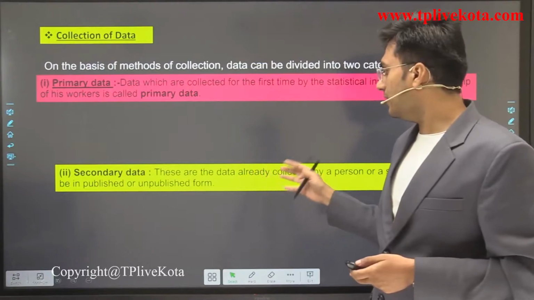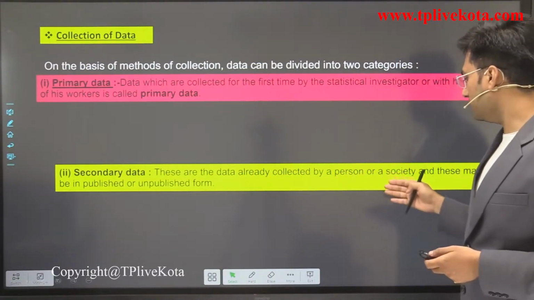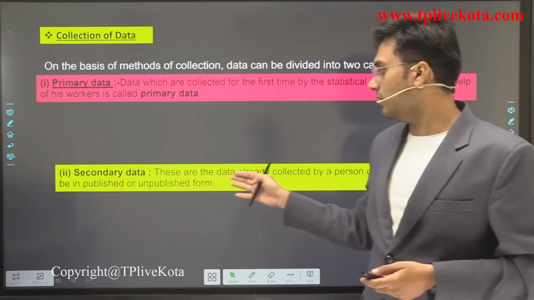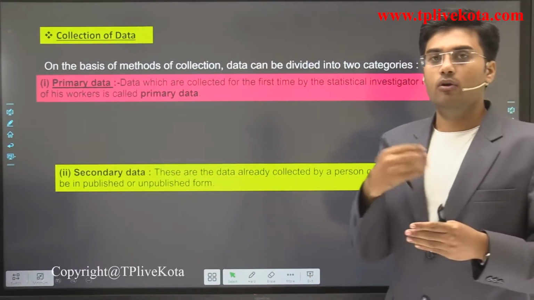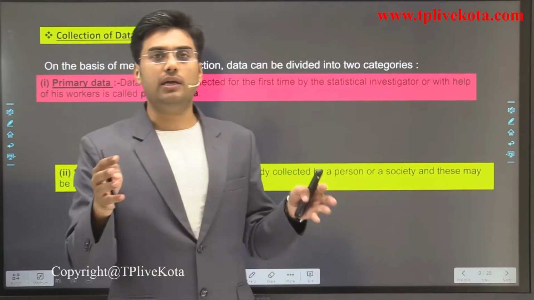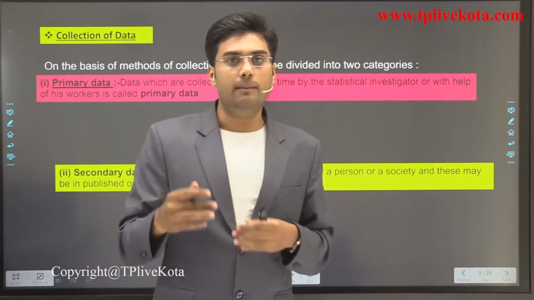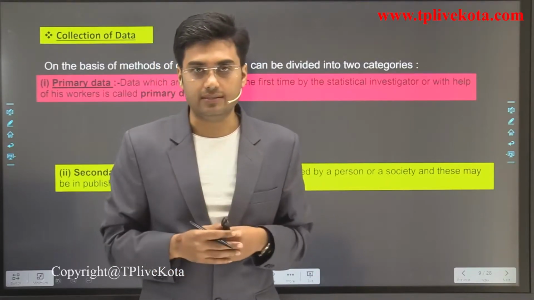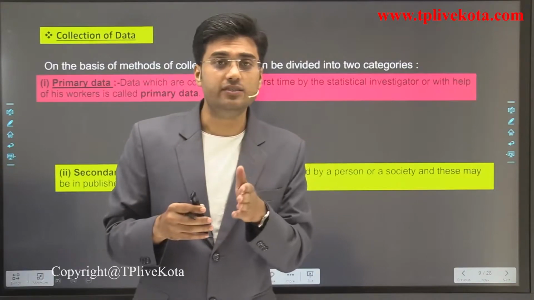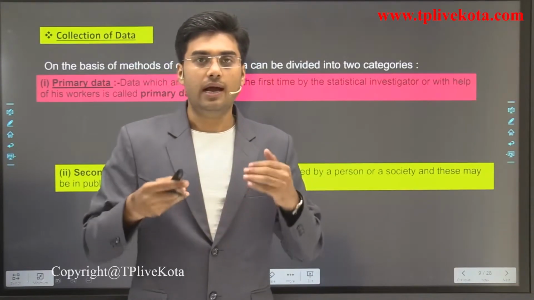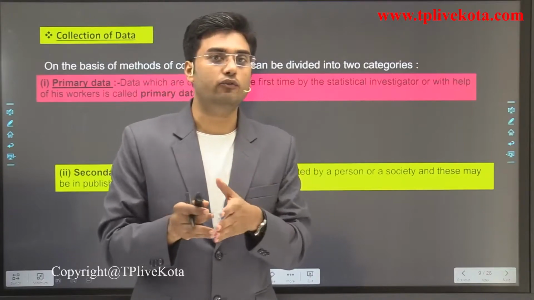These are the data already collected by a person or a society, and these may be in published or unpublished form. For example, if I collect data of your class according to your percentage of marks in your previous class, okay, then what is this? This is primary data, because I myself collected the data of your class.